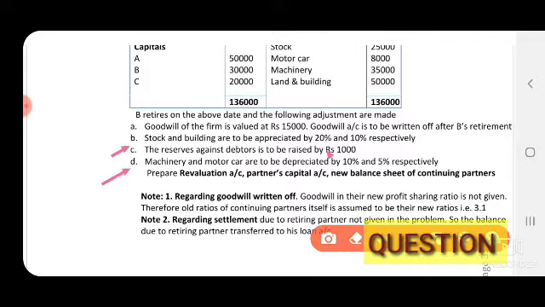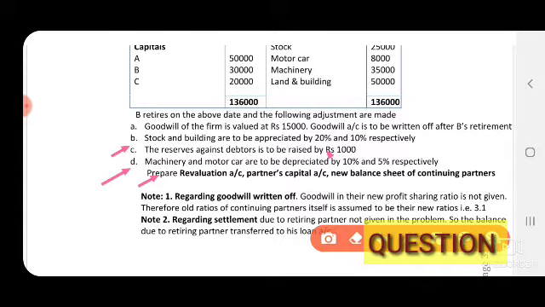Next, machinery and motor car to be depreciated by 10% and 5% respectively. So revaluation account debit side. So you need to prepare revaluation account, partners capital account and new balance sheet of a continuing partner. So these are the adjustments. So all adjustments we have to record under revaluation account except goodwill and the settlement due to retiring partner.